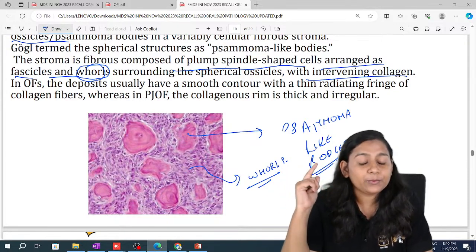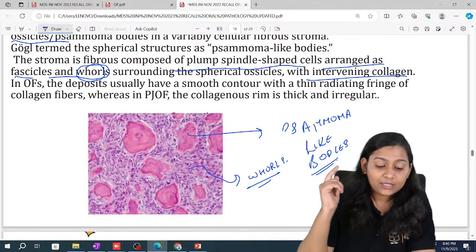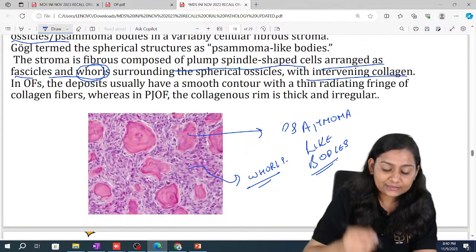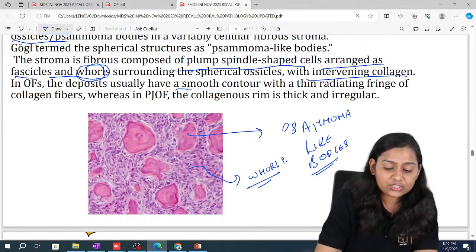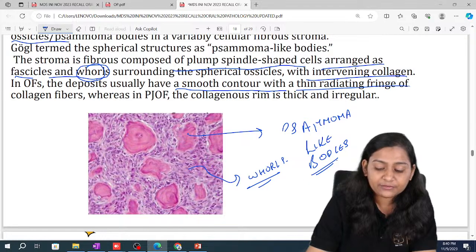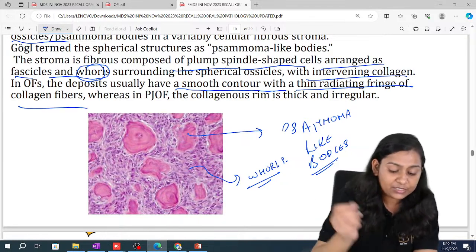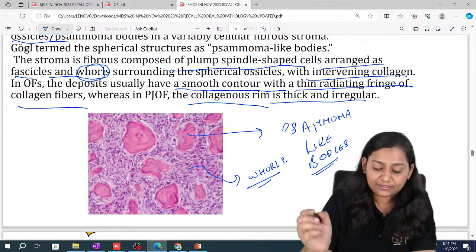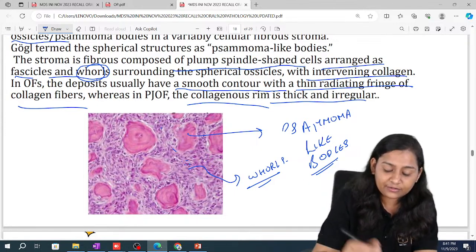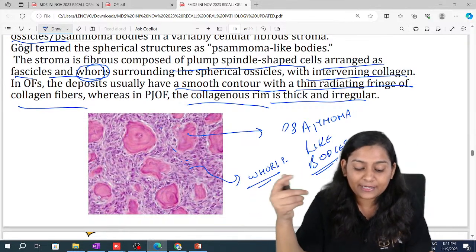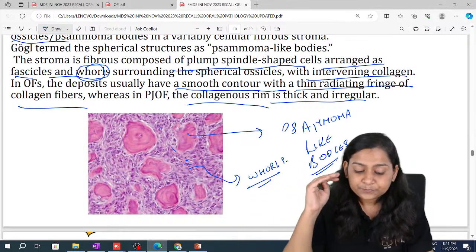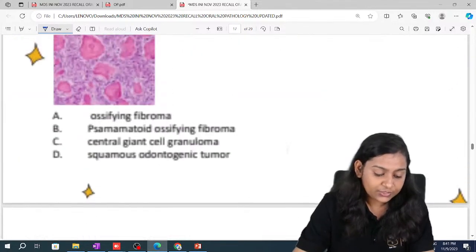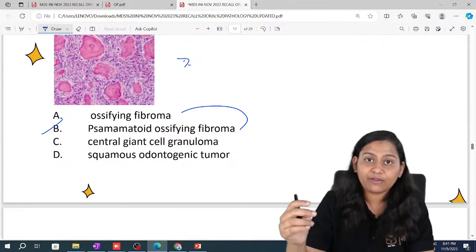Now what is the difference from ossifying fibroma? Here these are arranged in the form of whorls, while in ossifying fibroma it is arranged in the form of a smooth contour with a thin radiating fringe of collagen fibers, whereas in psammomatoid the collagenous rim is thick and irregular. So this is thick and irregular, while in ossifying fibroma a very thin radiating line of collagen fibers is seen. So here the answer is psammomatoid ossifying fibroma.